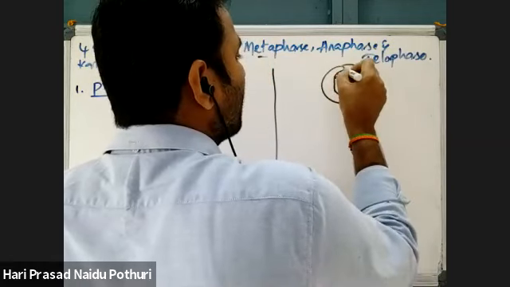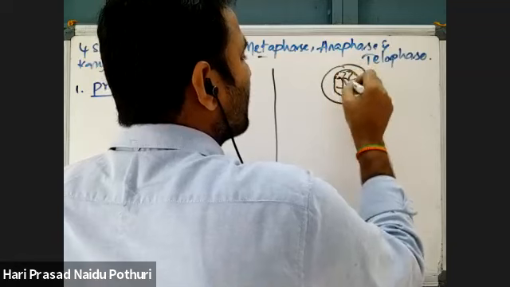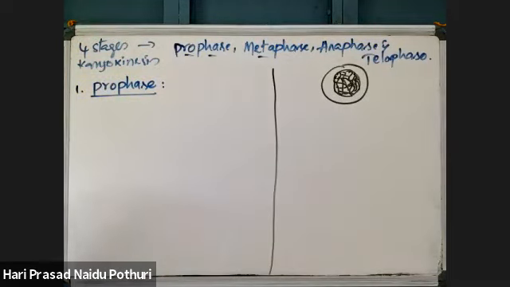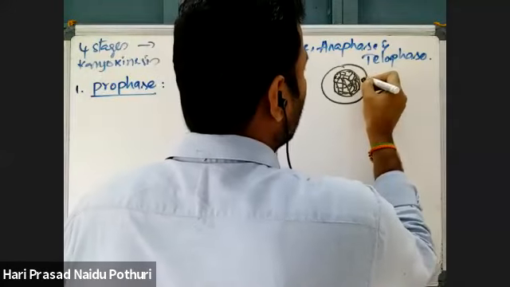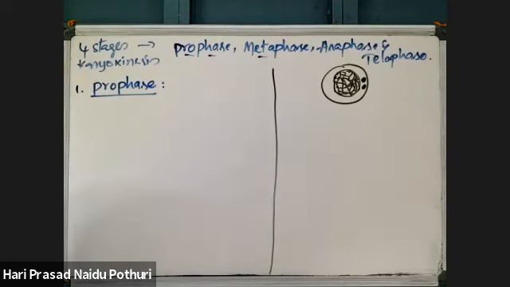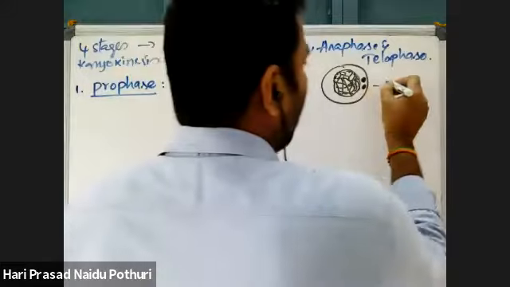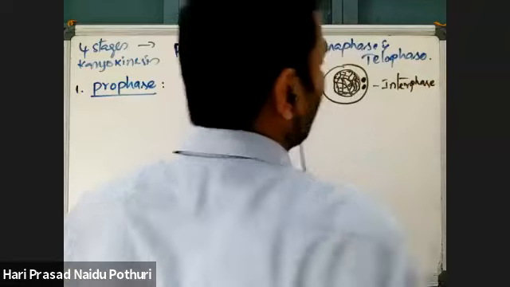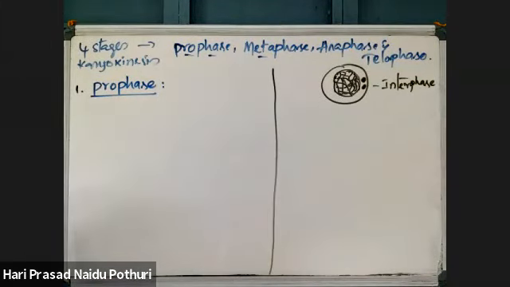Inside the nucleus, in S phase, DNA replication takes place. But if it is an animal cell, there is a centriole that might divide. The animal cell has a centrosome that will divide and centrioles will form. This is the end of interphase. By the end of G2 phase, the cell will appear like this. After this, what happens?